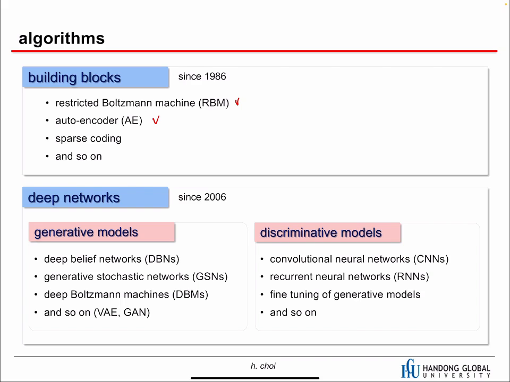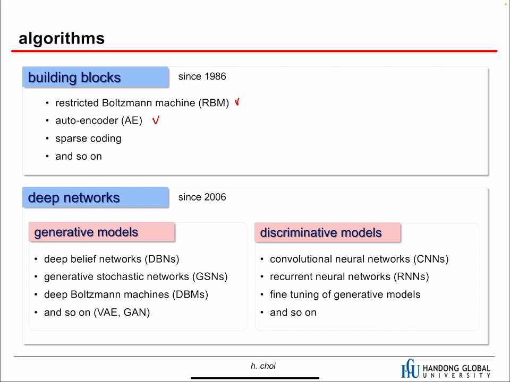And then we can stack these layers to make deep networks. So we can make deep belief networks or generative stochastic networks and deep Boltzmann machines. All these models are generative models, which means we can generate some data, not recognize things. And recently we have variational autoencoder and GAN.